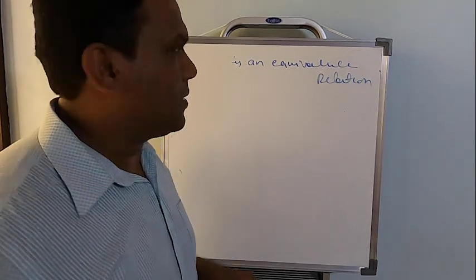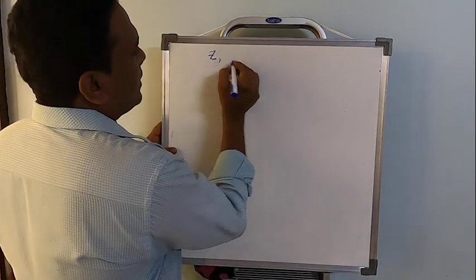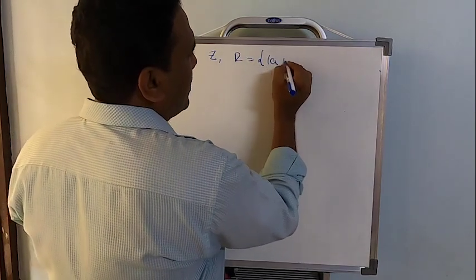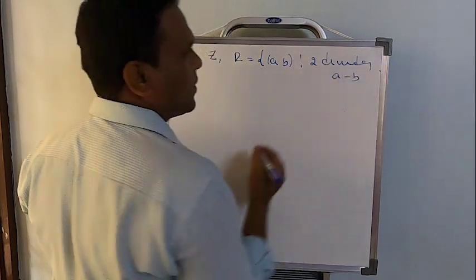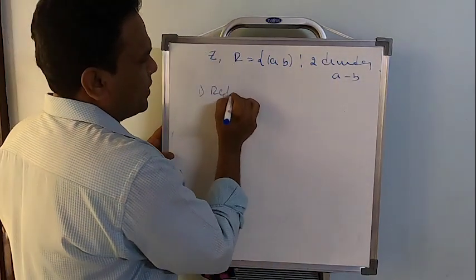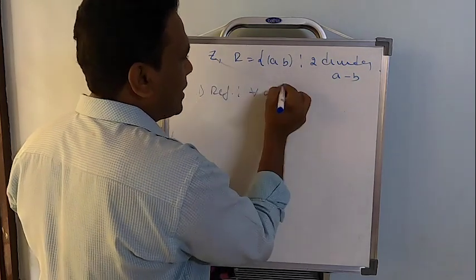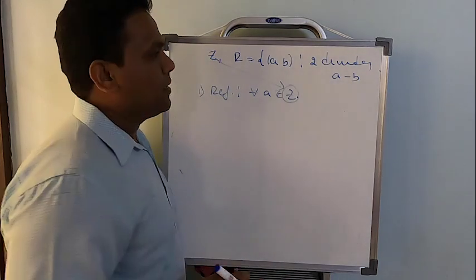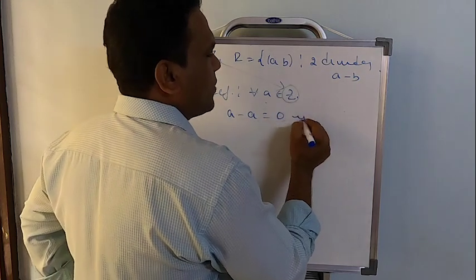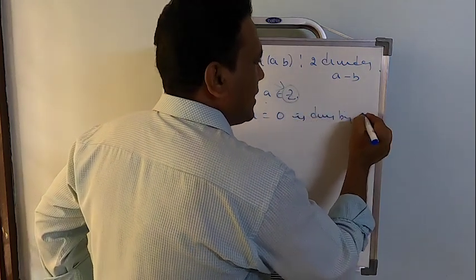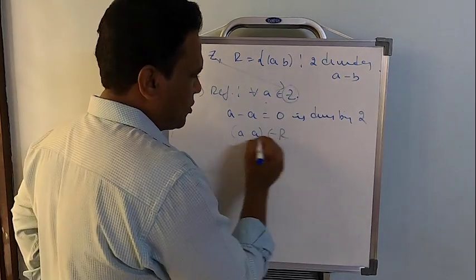So as you notice, it's better if I just do everything once again. On the set of all integers, R contains ordered pairs (a, b) such that 2 divides a minus b. So surely it's going to be reflexive, because for all a belongs to Z. Remember, you have to take the element from Z, and that too for every element. So for any element from the given set, a minus a is going to be 0, which is divisible by 2. Therefore the ordered pair (a, a) belongs to R.